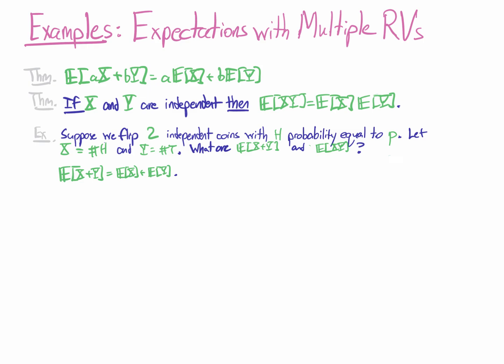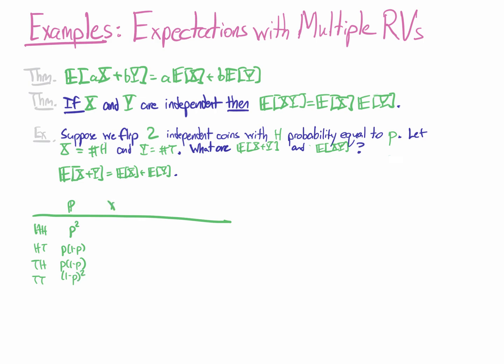To do this, we can enumerate our sample space. Here's heads, heads; heads, tails; tails, heads; and tails, tails. And what are the probabilities of each of these outcomes? Two heads means that something with probability p had to happen independently twice, so that's p squared. One heads happened with probability p, and then one tails happened with probability 1 minus p, similarly here. And then the last one, 1 minus p squared.